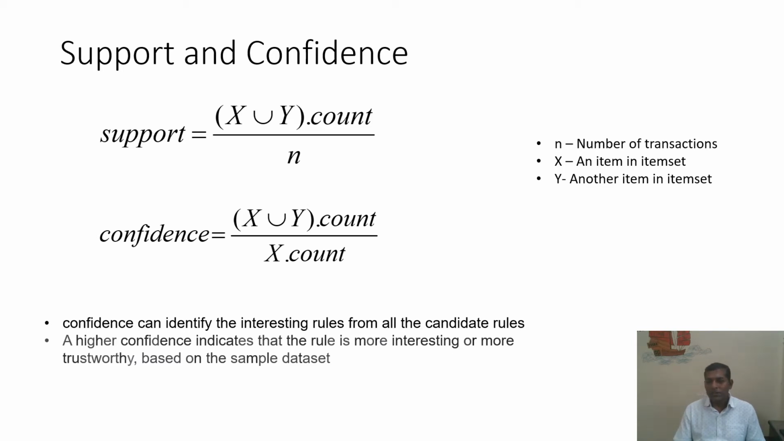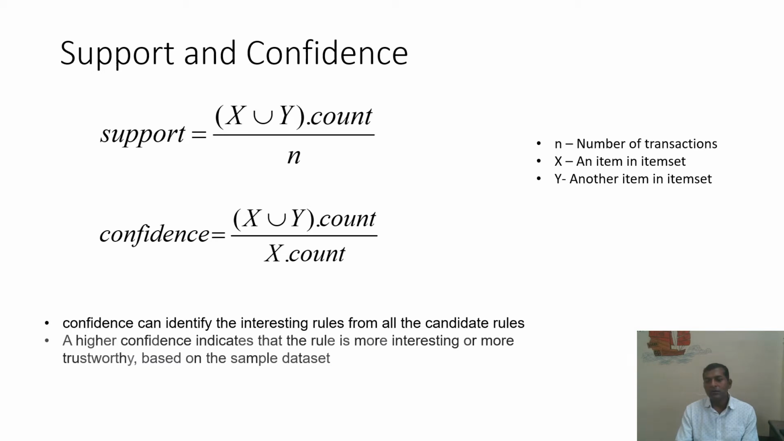So this association is defined because we know that this soap and pen are frequently purchased. If we provide a pen for free, then it's very certain that a customer is going to buy the soap, because he wanted to buy a pen whenever he buys a soap. So this allows us to define a higher confidence that indicates the rule is more interesting or more trustworthy.